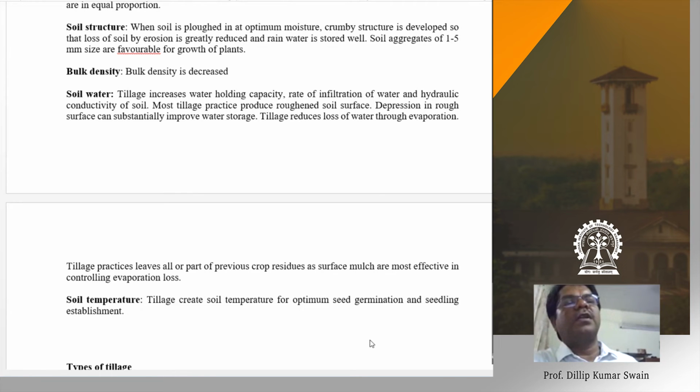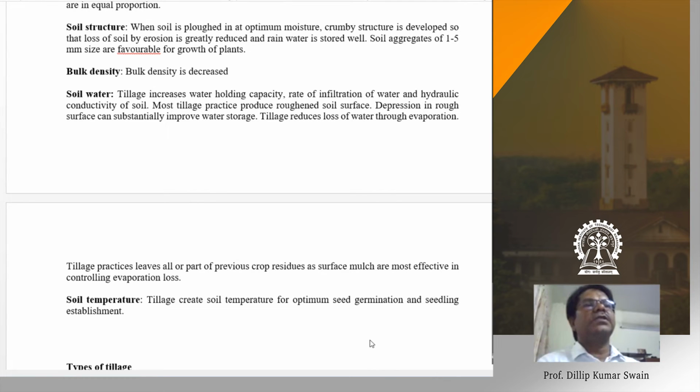Otherwise we cannot retain the rainwater. So a lot of rainwater can be stored in the soil, which helps in building up the groundwater table. That's the purpose of tillage immediately after harvest.